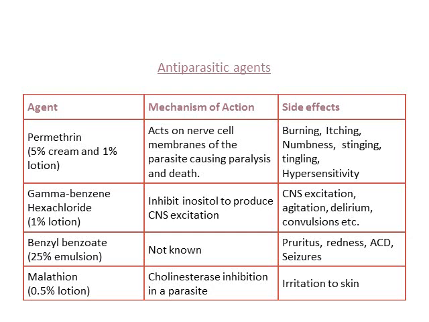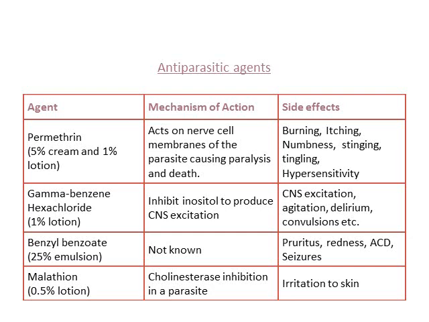Then coming to anti-parasitic agents, an important thing to remember here, because in many of the parasitic infestations we use topical treatment only most of the time. The commonly used anti-parasitic agent is permethrin, which is used in scabies and in pediculosis capitis. Permethrin is available as 5% cream and 1% lotion. The 5% cream is used for the body surface area, whereas the 1% lotion is used for the hairy area, the scalp.